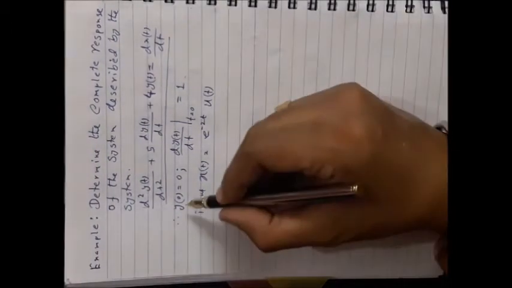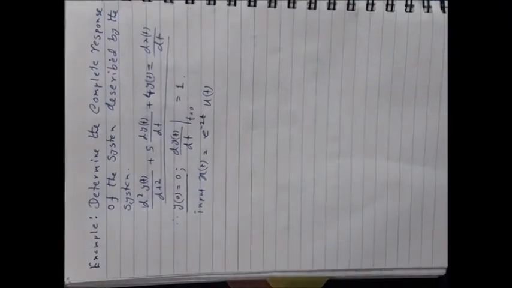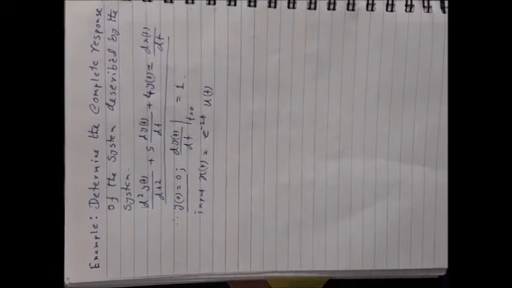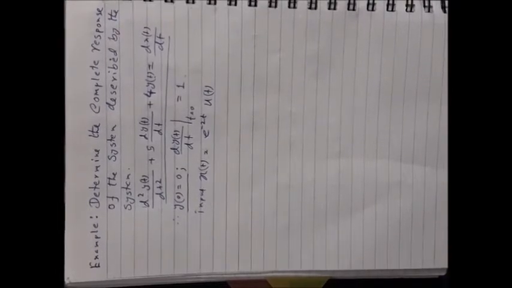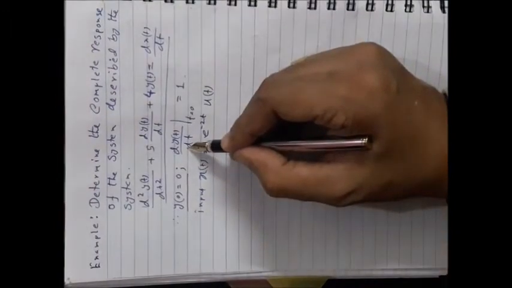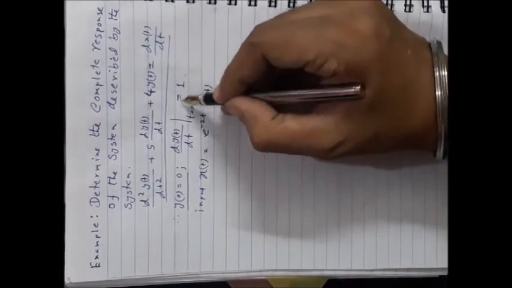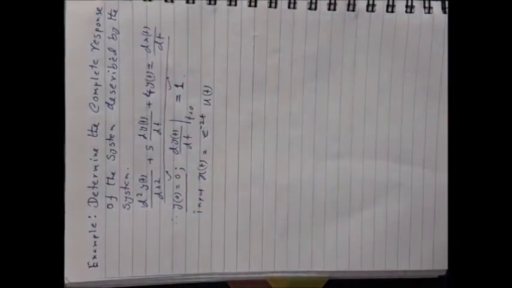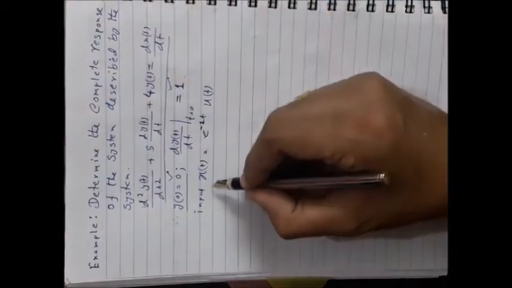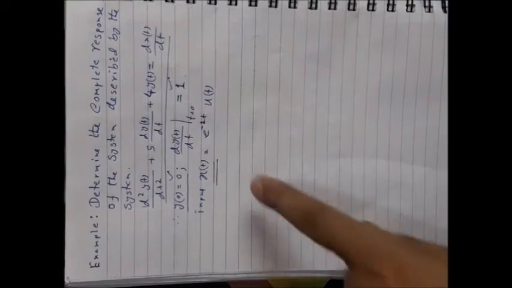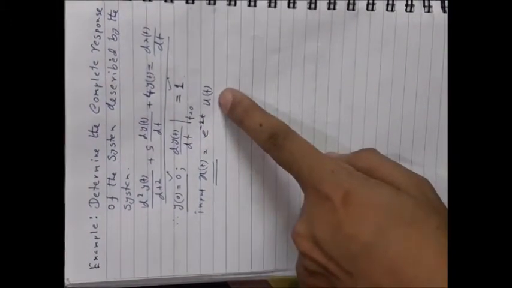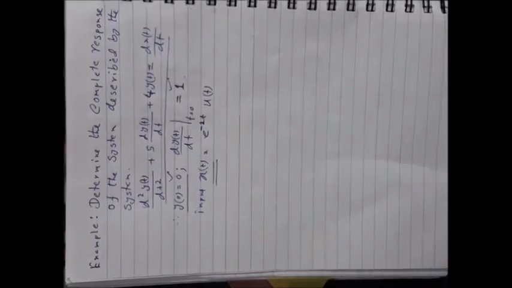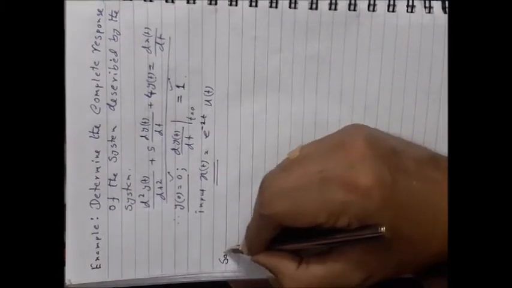Now see that this is one initial condition, y(0) equal to 0. What does it mean? The response at t equal to 0 is equal to 0. Again, the first order derivative of the response at t equal to 0 is given as 1. So these two are the initial conditions which we have to use, and we are given one specific input, x(t) equal to e to the power minus 2t multiplied by u(t). That means it is a causal signal. So now let me start the solution procedure.